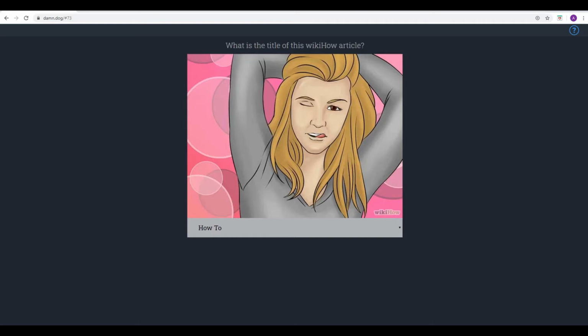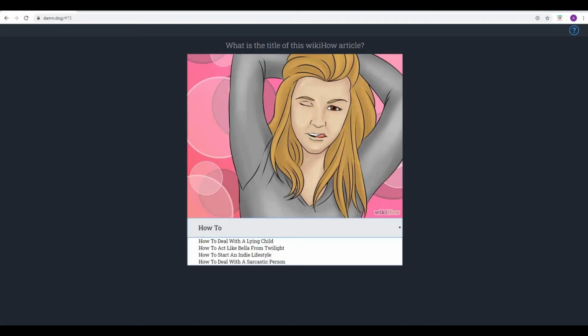Okay, well, let's have a look at what the options are. Okay, well, that's an interesting array. So, how to deal with a lying child, how to act like Bella from Twilight, how to start an indie lifestyle, or how to deal with a sarcastic person. I wonder if it's the second one, Bella from Twilight, because I'm thinking, is this how you be seductive to get, you know, the werewolf from Twilight? Yeah, this is how you get Edward Cullen, the vampire, whatever.